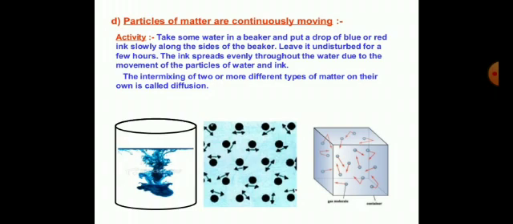Slowly, the red ink or the blue ink molecules, we can see that they spread in the entire water. It means they are moving. If the molecules were not moving, how would they mix up, right? This intermixing of these kinds of molecules is called diffusion. Where the molecules are more and where the molecules are less, the molecules are transferred from higher concentration to lower concentration. This is called diffusion.